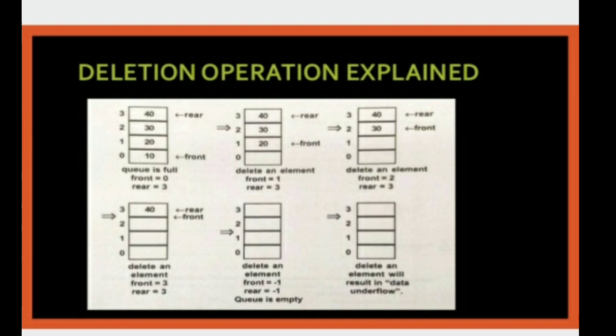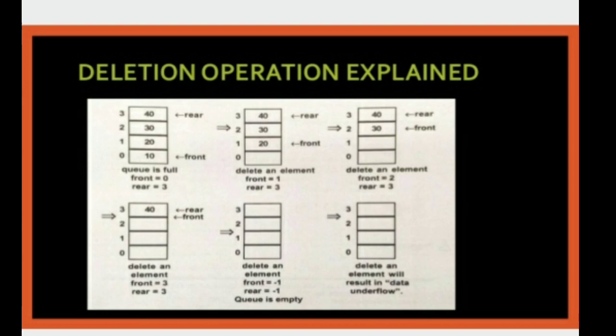Then, after deleting that element, the rear position is still 3. And what is the front position? The front position moves on. Previously the front was 0, then it went to 1, and now the front position goes to 2. Then we delete another element.